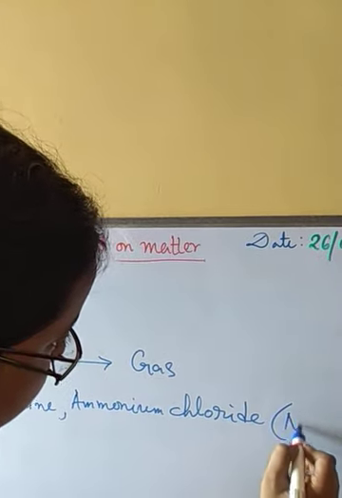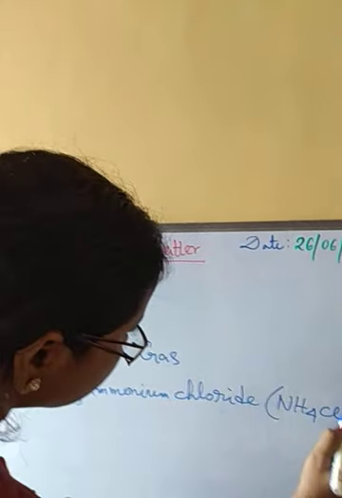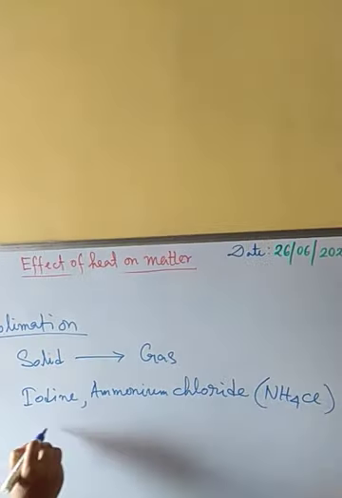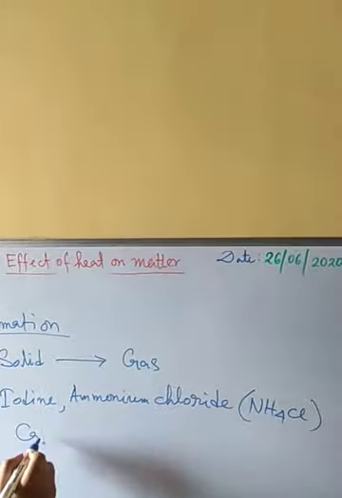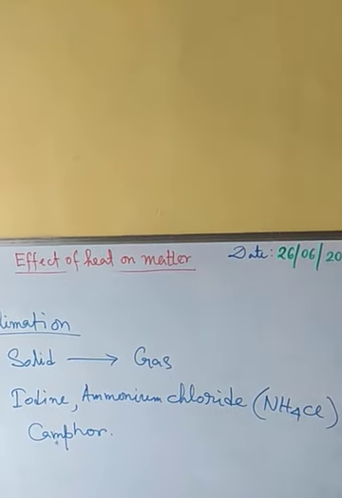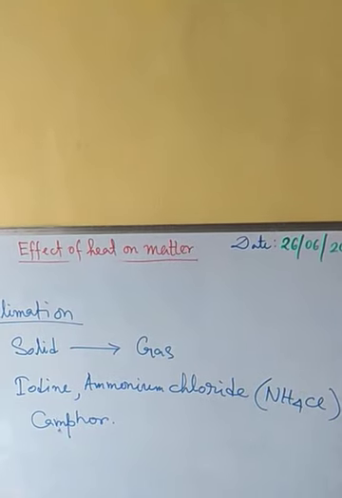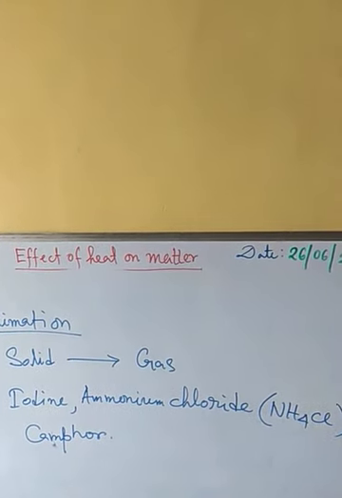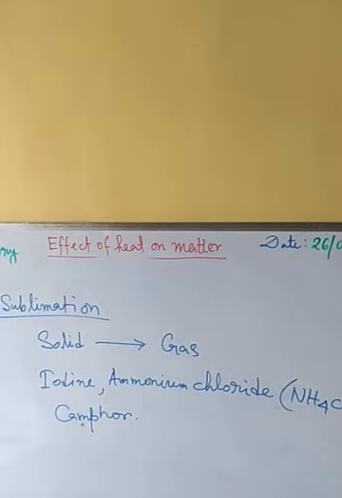Ammonium chloride is NH4Cl. Camphor, or the room fresheners, or naphthalene, these are sublimable substances.